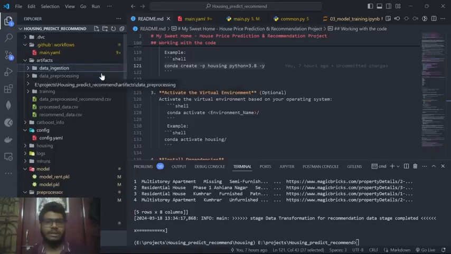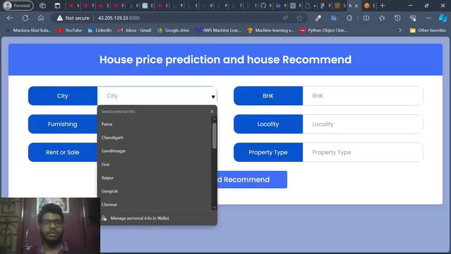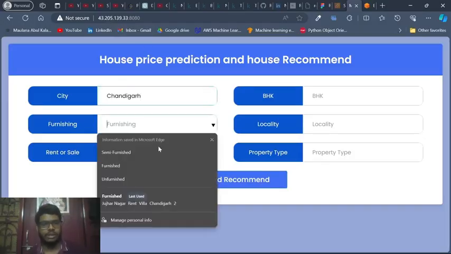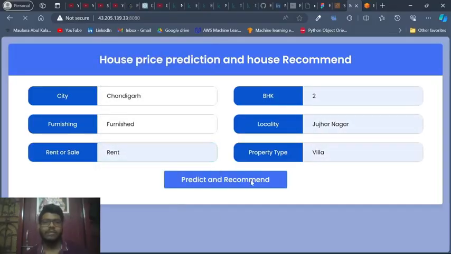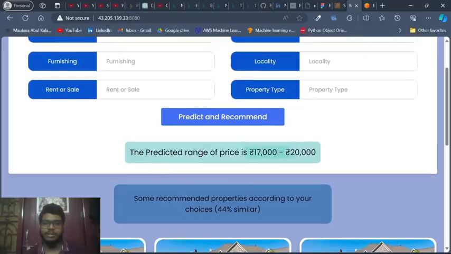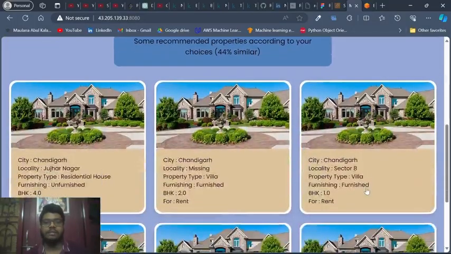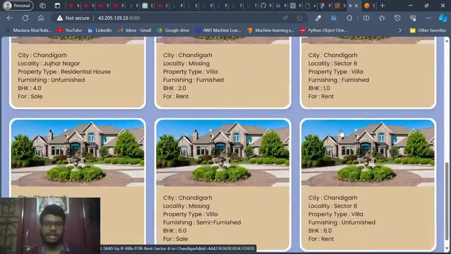Basically, what it does, one minute. It is deployed in AWS. I have used GitHub Actions for it. So what it does is that I would give it a few inputs like this. Okay, and then it would predict how much the price can be, the range of it, and similar types of properties from the dataset that I have collected.